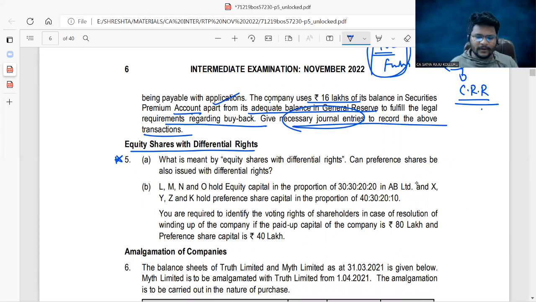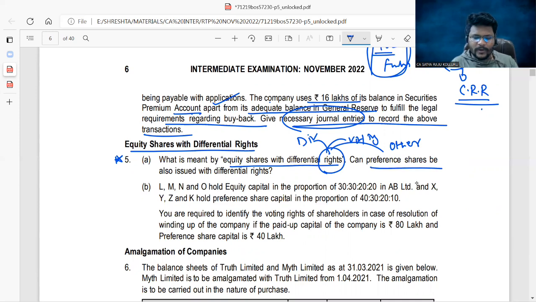Please, all of you concentrate. What is meant by equity shares with differential rights? Equity shares with differential rights means there is a variation in rights with respect to dividend, there is a variation in rights with respect to voting, or any other factor may also vary. That is nothing but equity shares with differential rights.